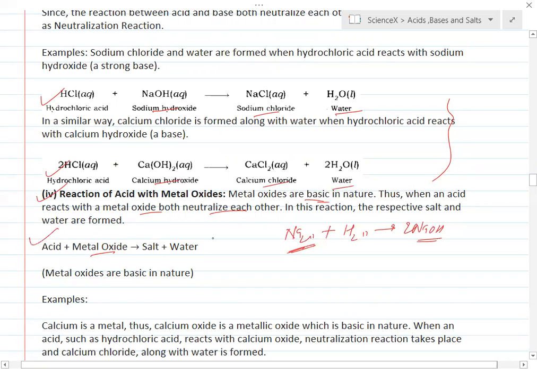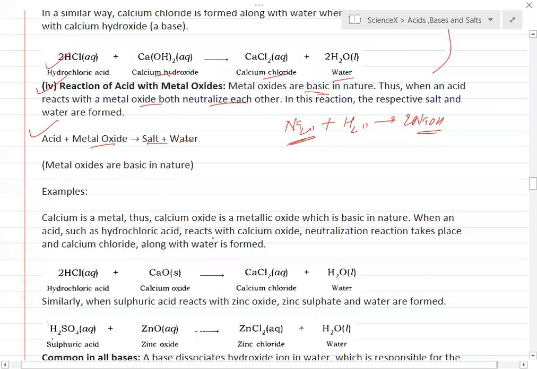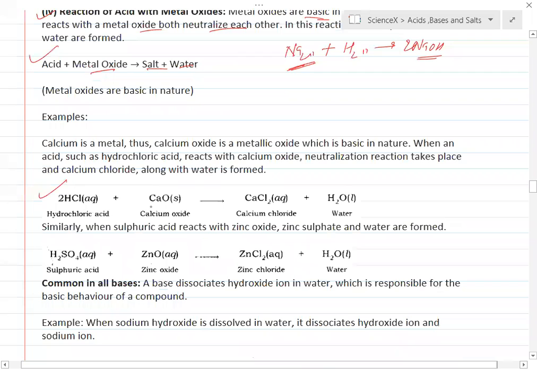Salt and water. For example, HCl reacting with calcium oxide, which is a metallic oxide and basic in nature, gives you calcium chloride plus water. Another example: sulfuric acid, H2SO4, reacting with zinc oxide, which is a metallic oxide, basic in nature, gives you zinc chloride, salt and water.